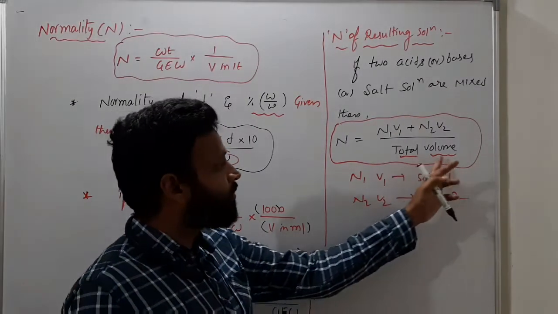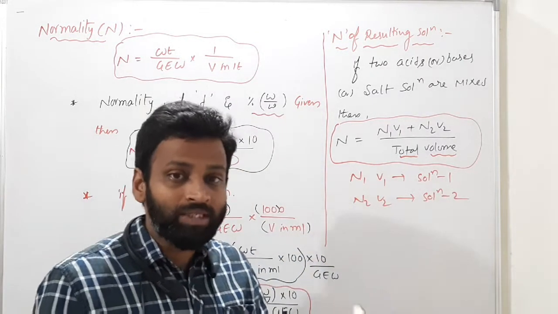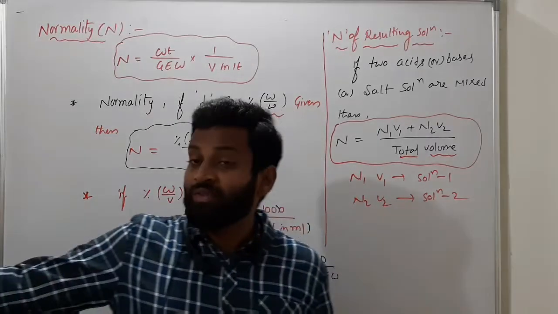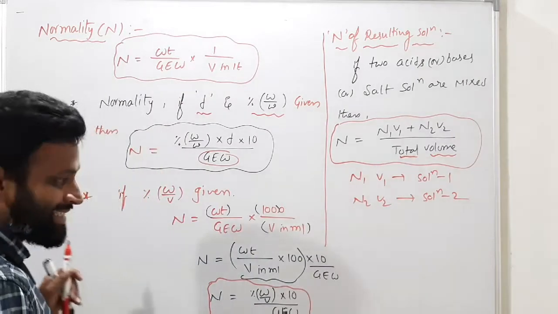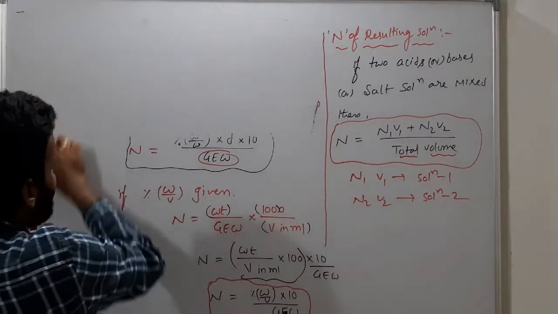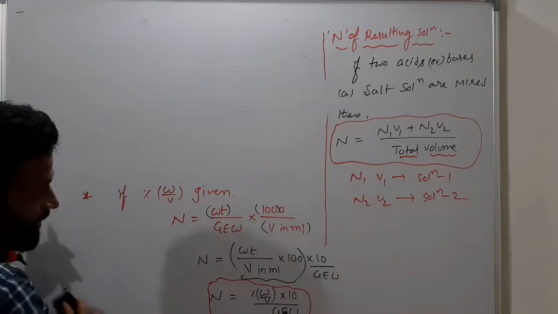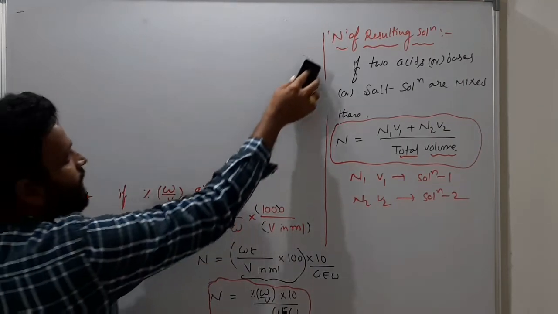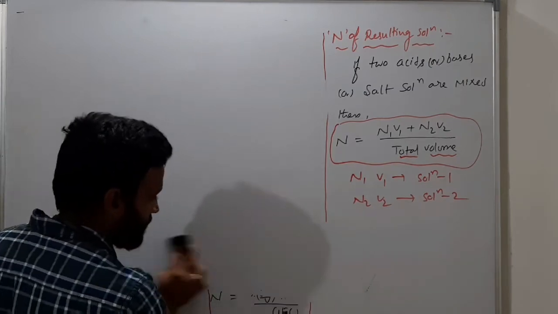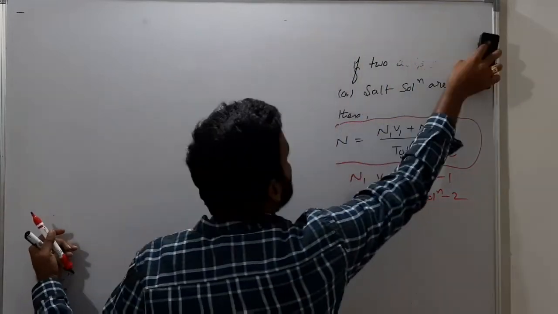So total volume can be V1 plus V2, or sometimes greater than V1 plus V2, when they say the volume was increased, or they diluted it to 1 liter, or the solution was made up to 1 liter. If they say that, we have to use that. I hope you have written it, otherwise note all these things. Now let's see what the normality will be; write down along with me.